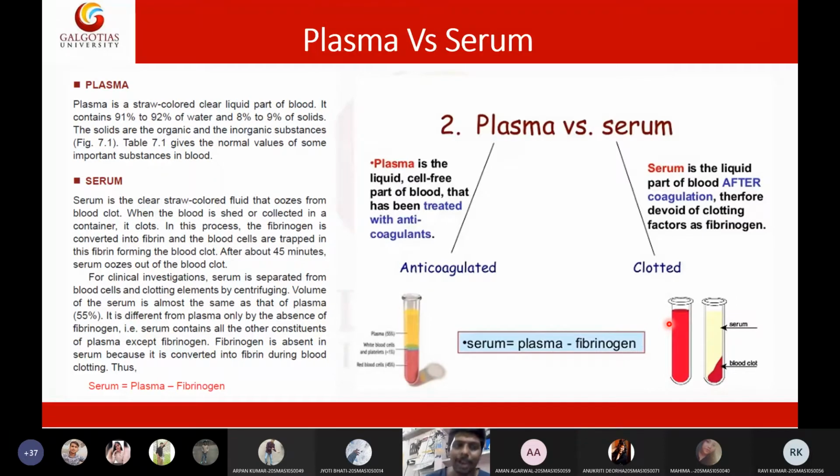So I hope you already know. Or very simply, students, if you take blood in a test tube and add anticoagulant, you will get plasma. If you do not add anticoagulant and let the blood clot, you will get serum. That's it. That is the major difference between plasma and serum. So this is all about plasma and serum.